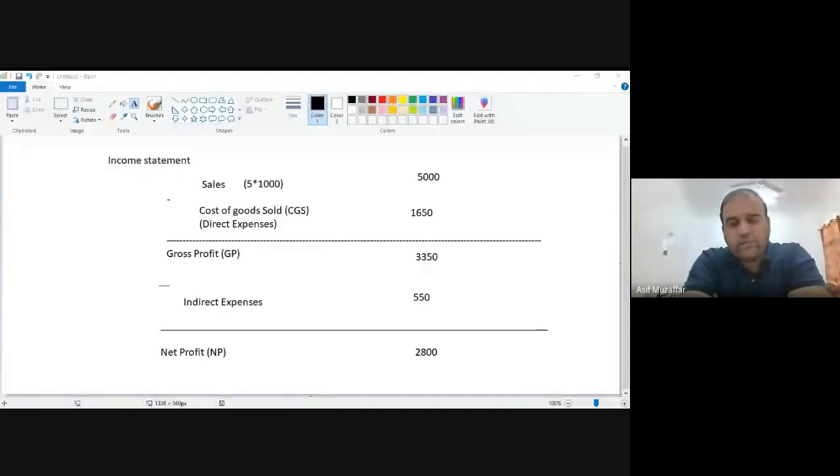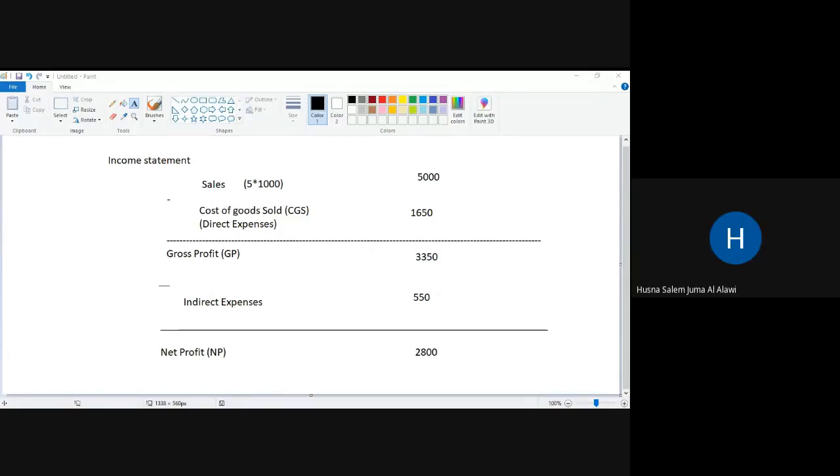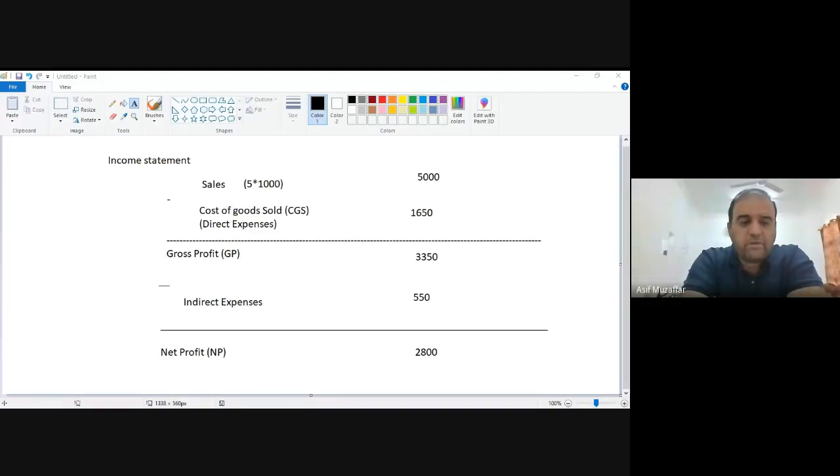So if I ask you, for your exam purpose, what is GP? Gross profit. So you will say sales minus cost of goods sold. That's it. No definition. What is NP? Net profit. Gross profit minus indirect expenses. Net profit. Do you get my point? Is this clear? Is this income statement clear? Yes, Mr. Okay. So quickly take the picture and let me know if it is done.